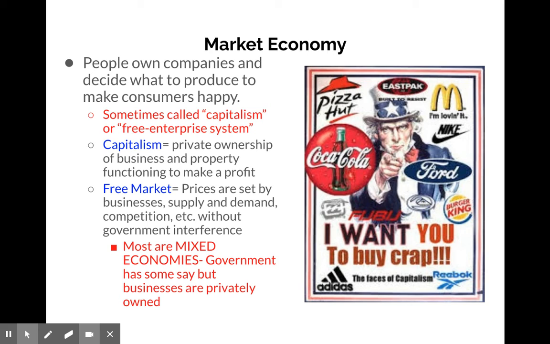Next is a market economy, also called capitalism or free market. This is the kind of economy we have in the United States. Private businesses own and decide what they're going to make, and consumers are free to buy whatever they want to buy. You're not being forced to buy something. Companies aren't being necessarily forced to make something. Now, most economies like ours are a mixed economy, meaning the government plays some role, like they regulate, they make sure things are safe. They make sure prices are fair, but for the most part, the consumer and the producer decide what the cost is going to be for items.